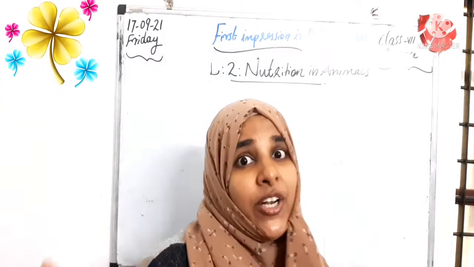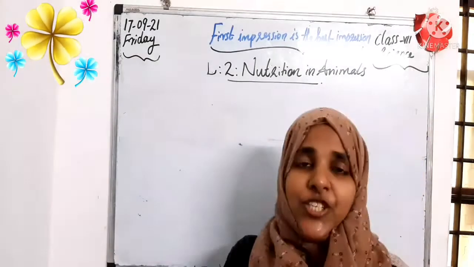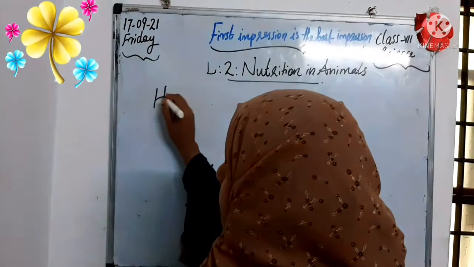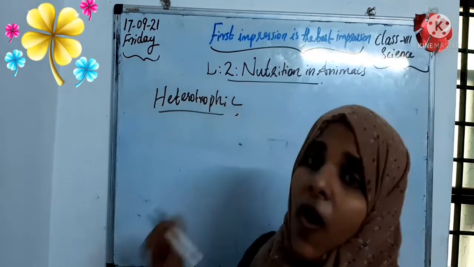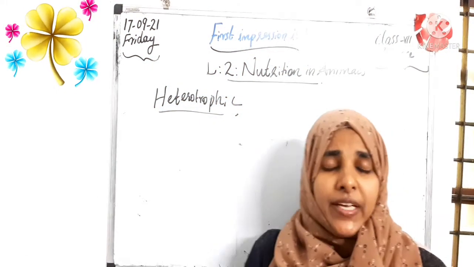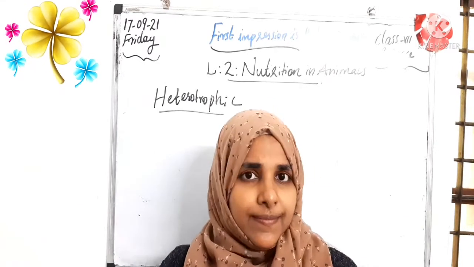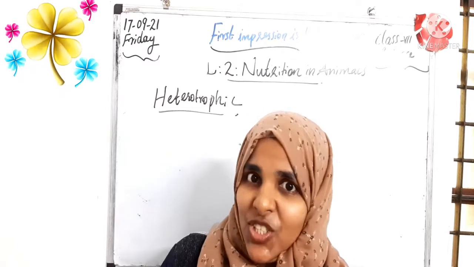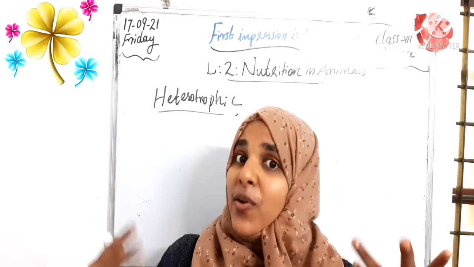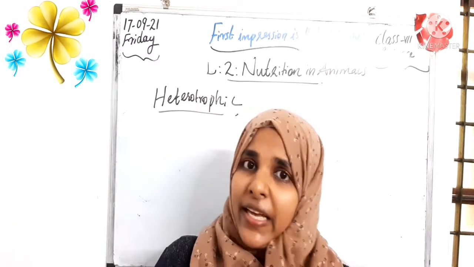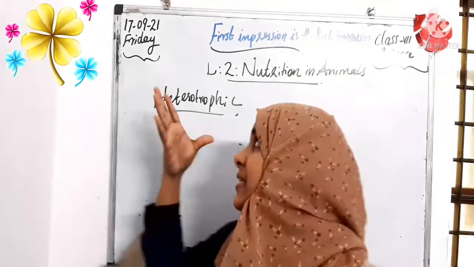Okay, so let's check what all the things we can learn from this chapter. We can check one by one. So students, in this session we are going to learn about heterotrophic modes of nutrition. You all know that we all are heterotrophs. Do you think about us, children? That means how we are eating our food, what activities we are doing after eating the food, and what changes are happening in our body after eating the food. Did you think about it, children?